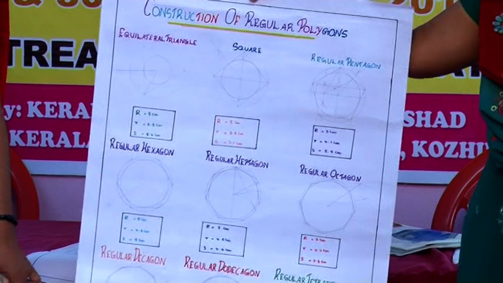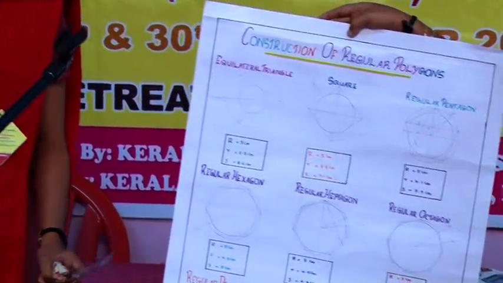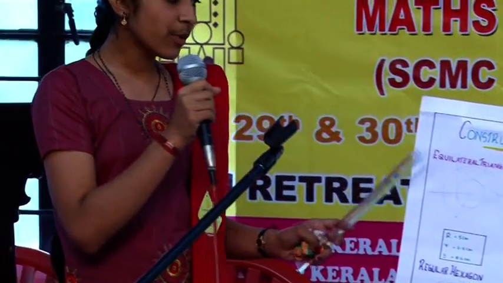We found out that to construct a regular nonagon, we had to trisect the central angle of an equilateral triangle. But we found that it is impossible to trisect an angle using ruler and compass. So we cannot construct a regular nonagon using ruler and compass.